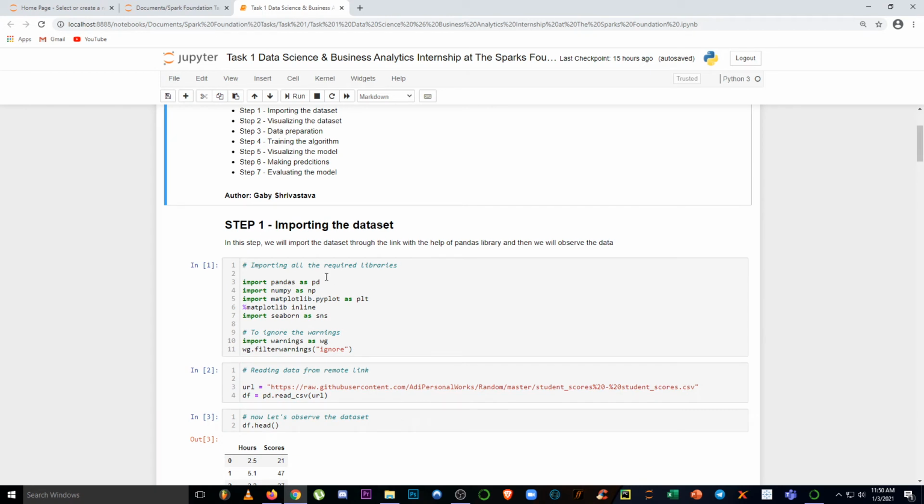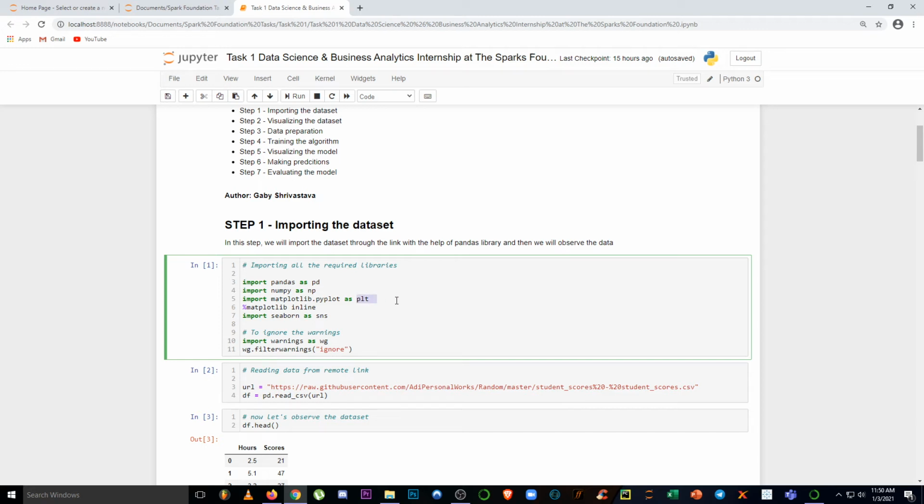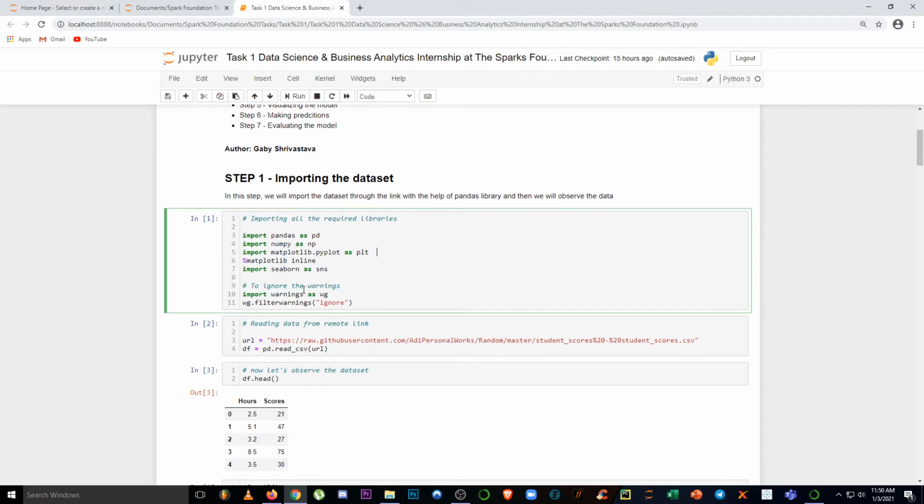So the first step is importing the dataset. As we all know, we have to import some libraries, and those are going to be pandas and numpy. Through pandas we are going to import our dataset, and I'm also importing all the other libraries that are required in this task. Matplotlib is also a library that we are going to require, so we are importing it as plt. Then seaborn, and to ignore the warnings, we are importing warnings, and then we will filter warnings and give ignore here.